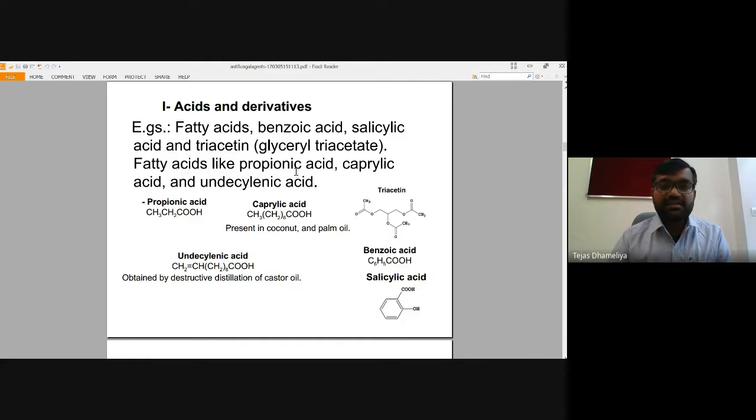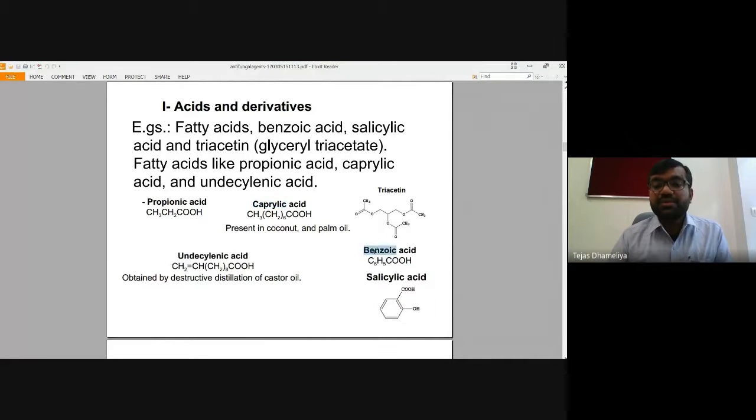Then butanoic acid is also a kind of fatty acid, but which are the agents widely used as antifungal agents? Caprylic acid, which is found in coconut and palm oil, is also made up of these kinds of fatty acid derivatives.